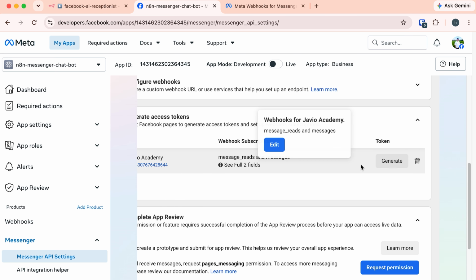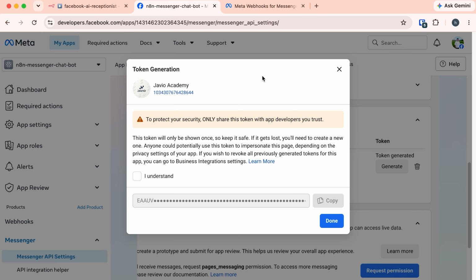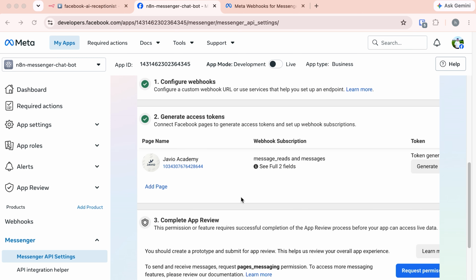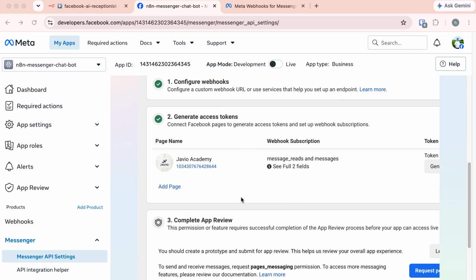Okay. Now let's click on this generate token button. So it has generated the token. I need to mark this. I understand. So if I mark this, it's now showing the token. Copy this token and store it somewhere safe. You will need it later. Let's click done. One thing I would like to mention: do not share this token with anyone else unless you trust them. Fine. We have everything done here.